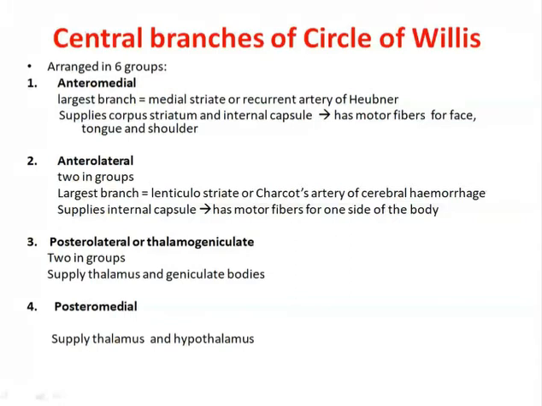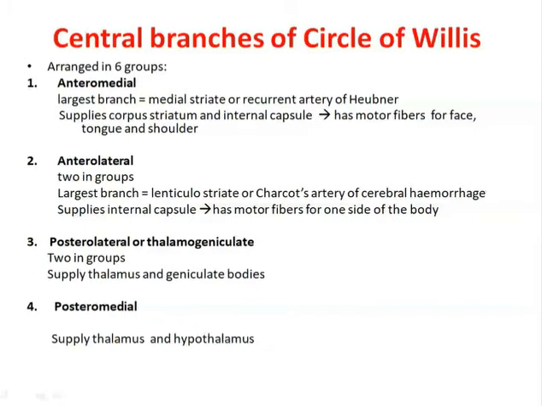The posterolateral or thalamogeniculate group, lateral because on the sides, supplies the thalamus and the geniculate body, and posteromedial means supply the thalamus and the hypothalamus. So each group is arranged in the midline, anteromedial and the posteromedial, and on the lateral aspect, right and the left side, anterolateral and the posterolateral. Symptoms are seen according to the pathology and according to the area supplied by the particular vessels and the involved nerve.